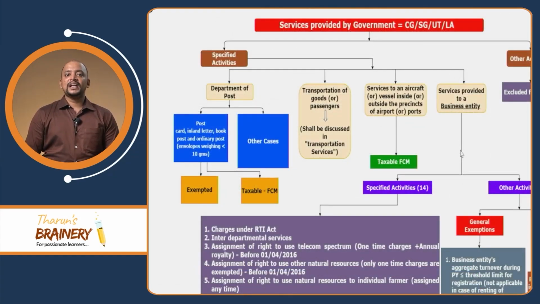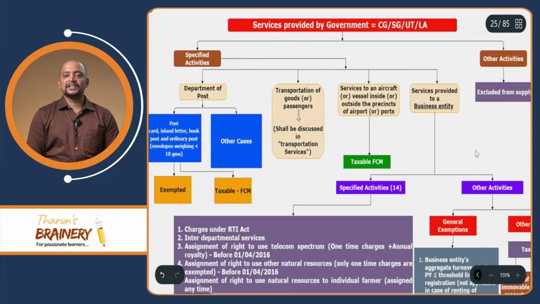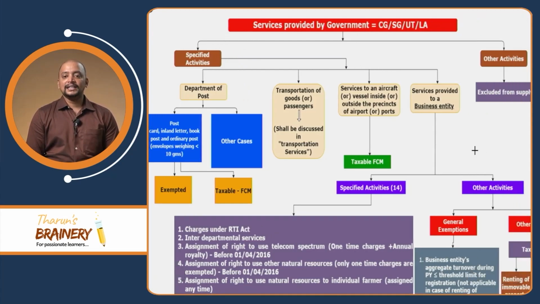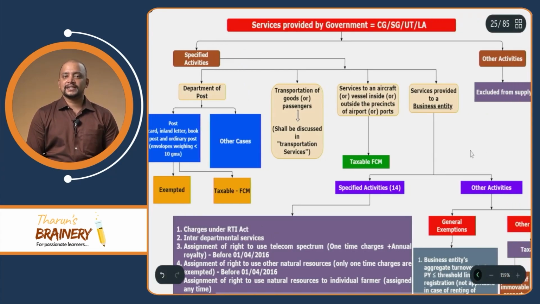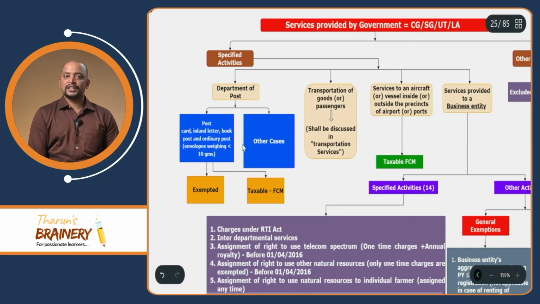This is the updated chart related to government services. Government services are divided into two: specified activities and other activities. Other activities are not covered under supply, only specified activities are covered under supply. What are those specified activities? First, Department of Post, transportation of goods or passengers, services to an aircraft or vessel inside or outside the precincts of a port or airport, and services to business entities. These four are covered under supply. All other activities are excluded from supply.